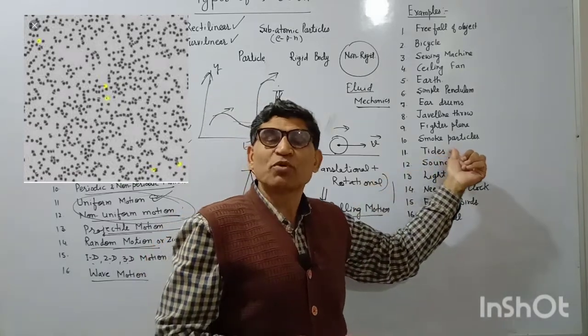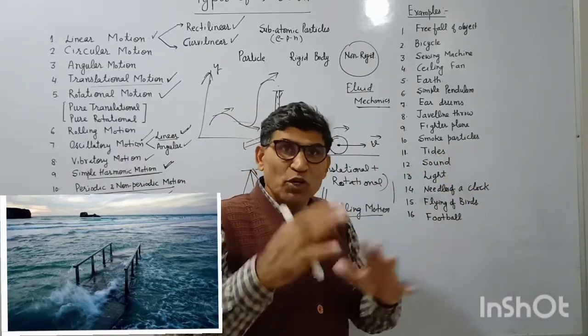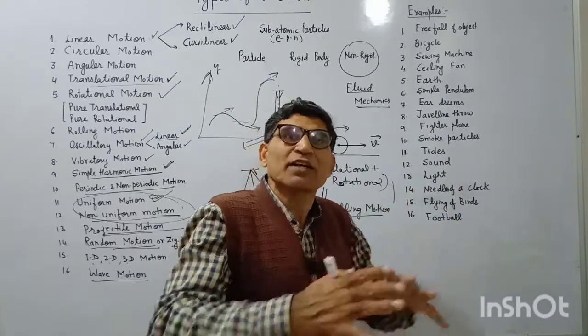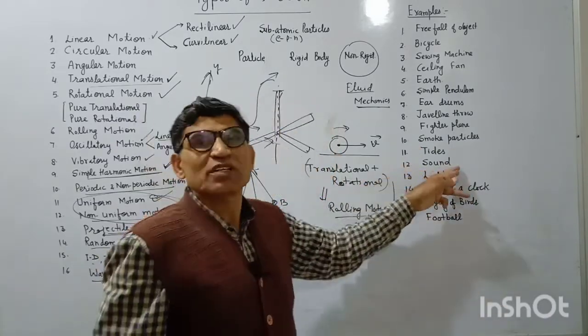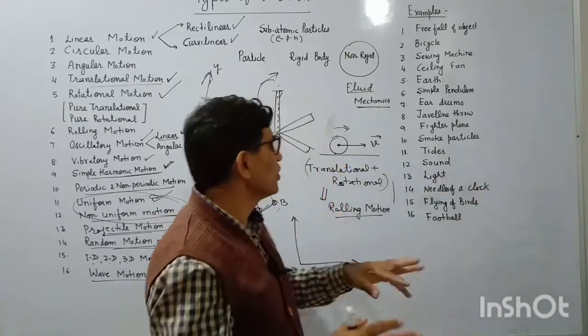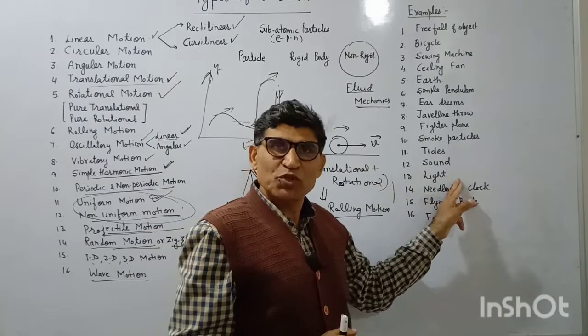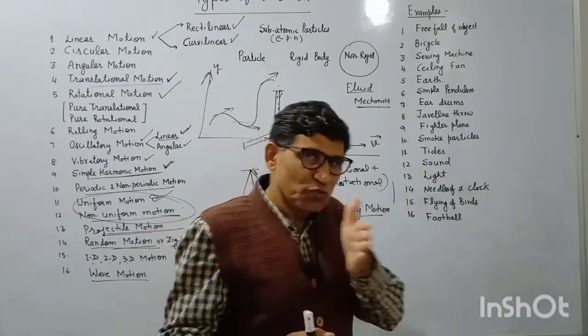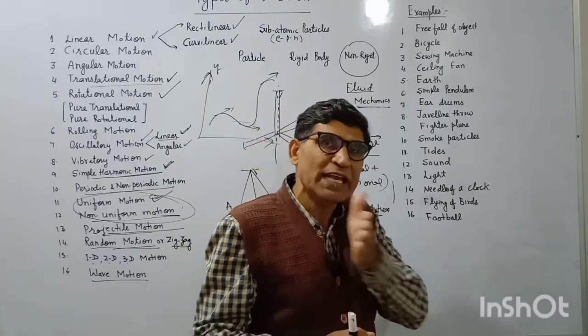Tides are an example of wave motion. The water molecules at that time, as a whole, are oscillatory but zigzag also. Next, sound is an example of wave motion in which the medium particles have oscillatory motion. Light is an example of wave motion, but here no medium is required. That is an example of propagation of a field in the form of energy.